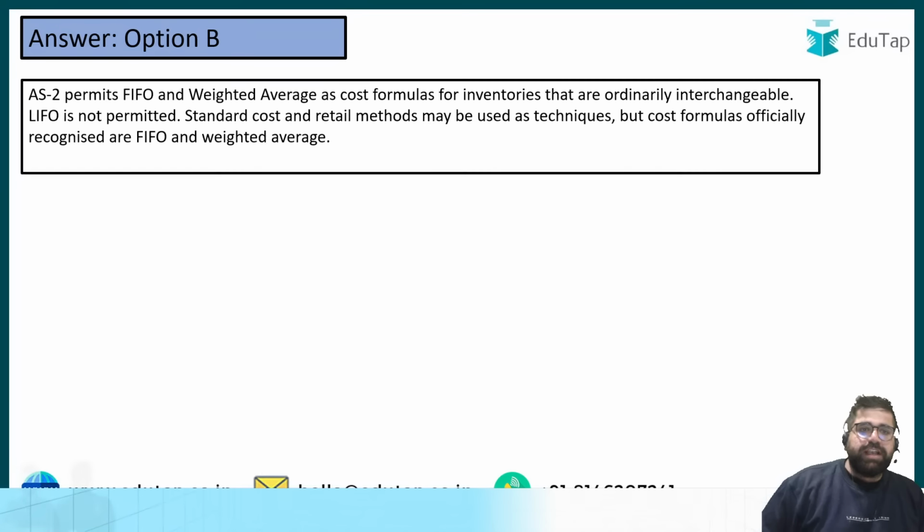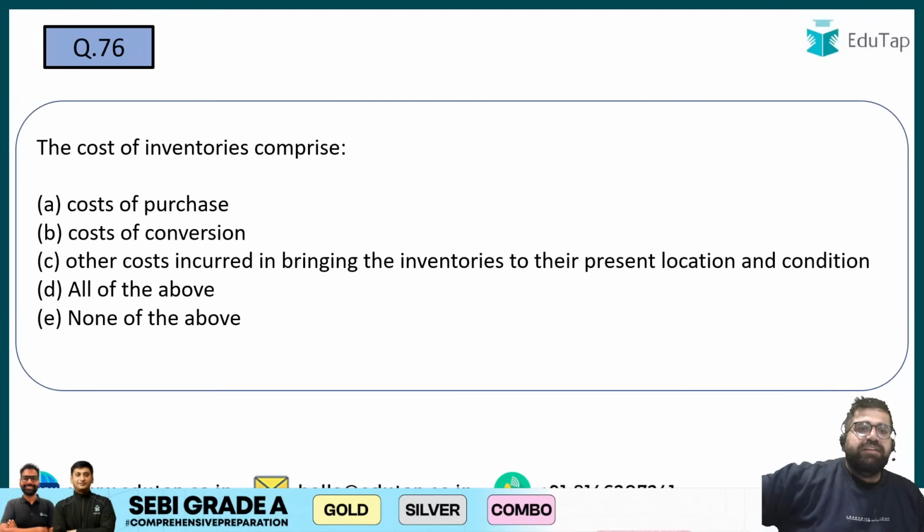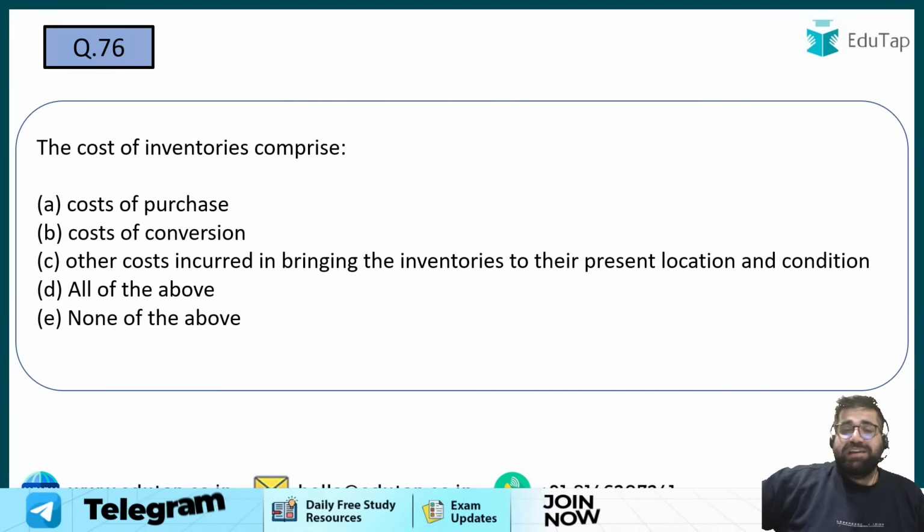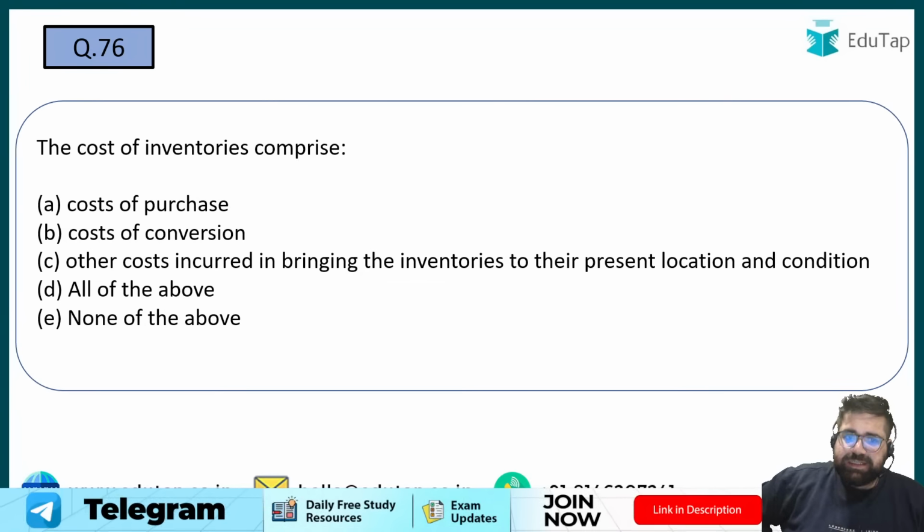Cool. Chaliye. Now we have 76. Cost of inventories as per AS2 comprises of what? Cost of purchase, cost of conversion, other costs incurred in bringing the inventories to their present location or condition, or does it include all of the above? What will be your call on this?